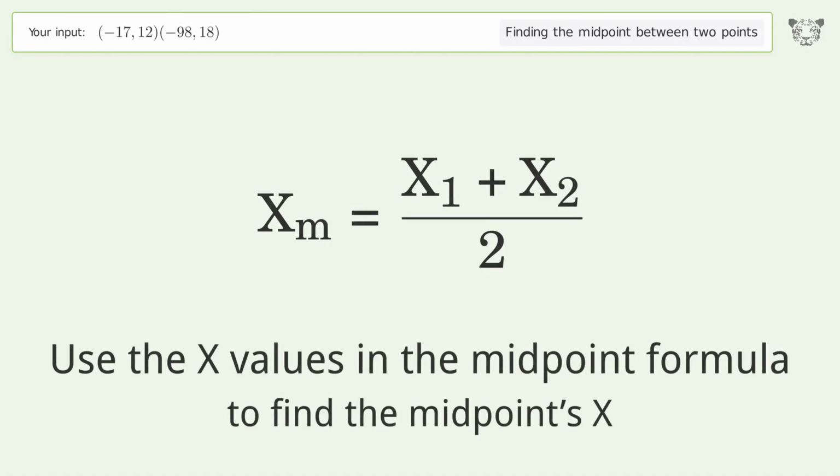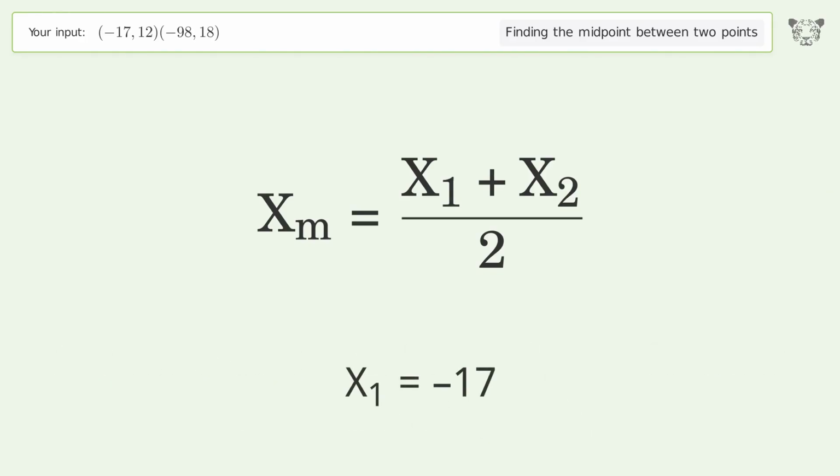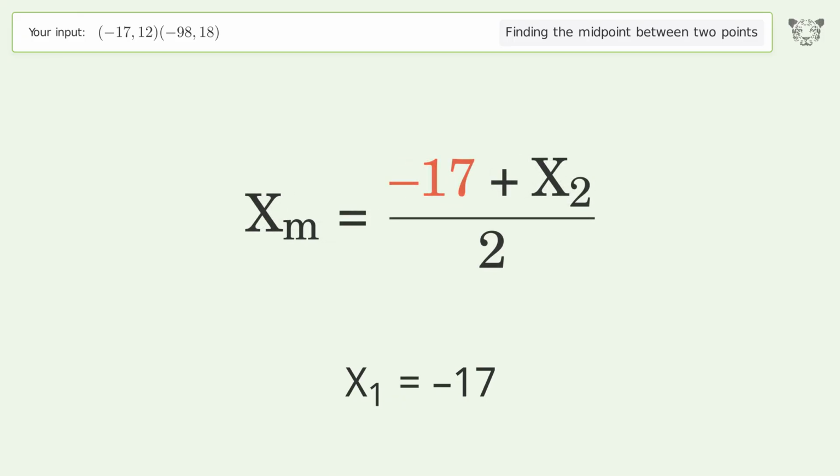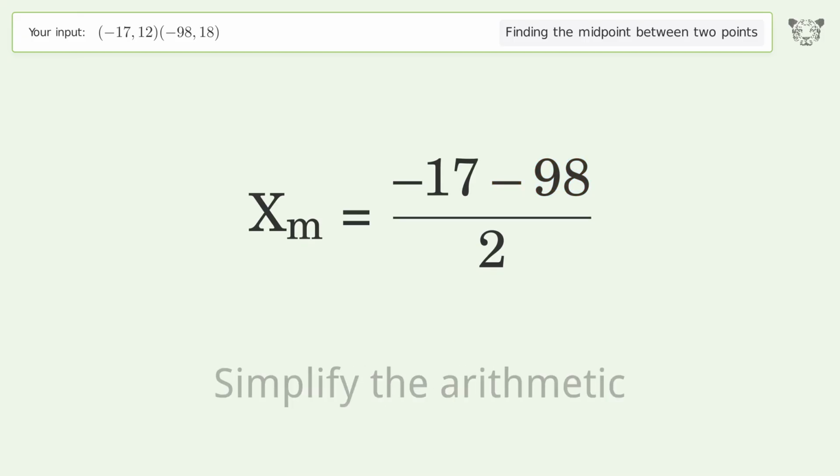Use the x values in the midpoint formula to find the midpoint's x. x1 equals negative 17. x2 equals negative 98. Simplify the arithmetic.